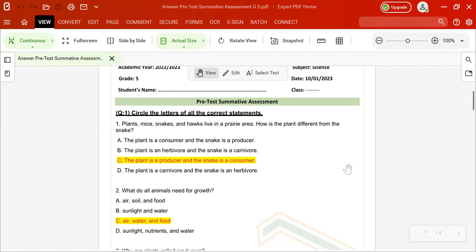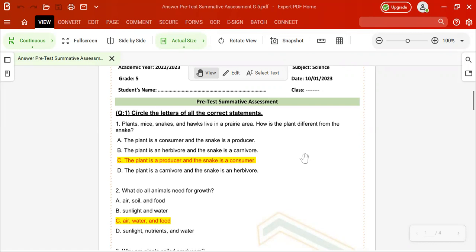B, the plant is an herbivore and the snake is a carnivore. C, the plant is a producer and the snake is a consumer. D, the plant is a carnivore and the snake is an herbivore. Let's think about this question and do your answer.